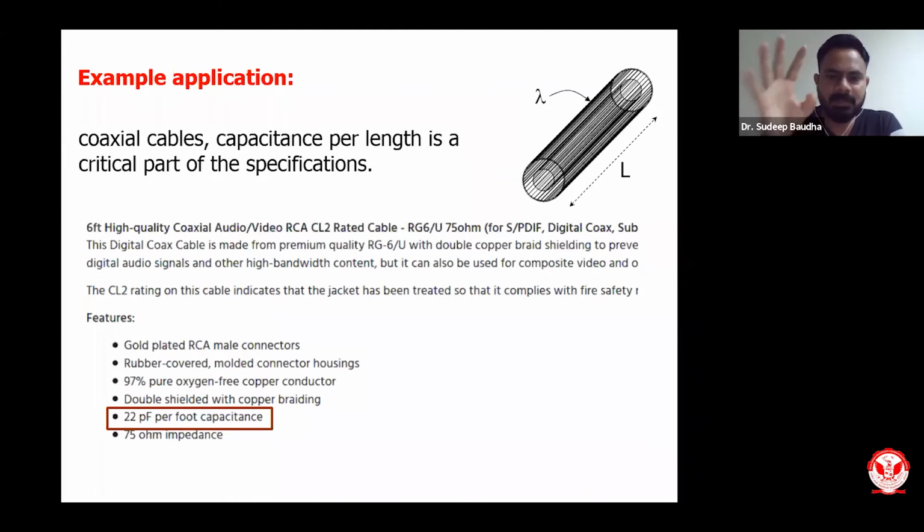The best possible example, which I've already given, is the coaxial cable connected from the dish antenna to your set-top box placed in your home. The dish antenna catches some sort of energy, and that energy is transferred from the antenna to the dish TV. Even from the dish TV to your television, we use coaxial cables to connect it. There are many other forms of coaxial cables which we use day by day. That is the application of capacitance per unit length for a coaxial cable.